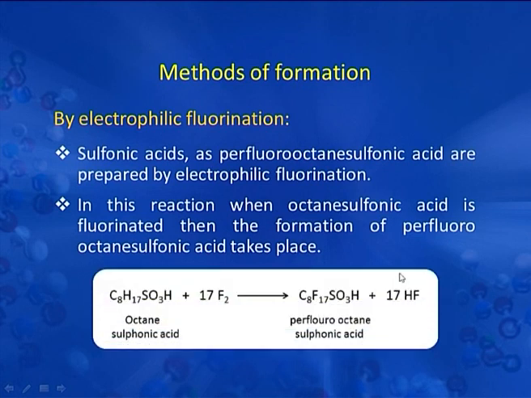Here we have the chemical reaction. C8H17SO3H, that is octane sulphonic acid, when it reacts with 17 molecules of fluorine, we get C8F17SO3H, that is perfluorooctane sulphonic acid. Here this H17 is replaced by this F17.